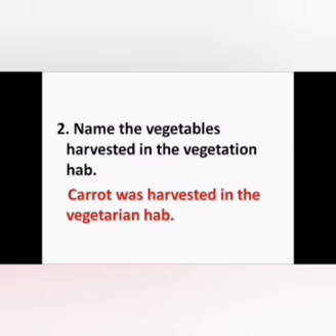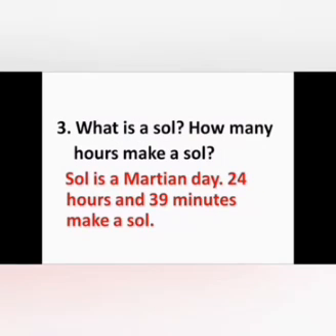In that argument, they mentioned this vegetable name carrot because they harvested carrot vegetable in their vegetation hub. So carrot was harvested in the vegetation hub.